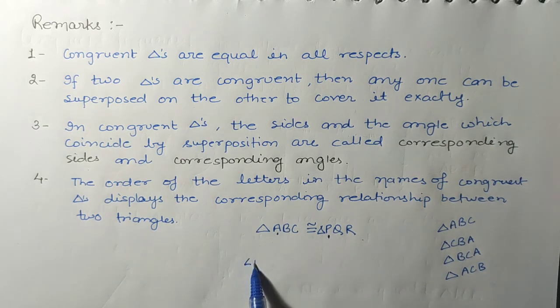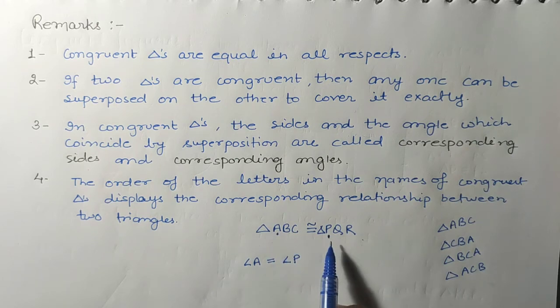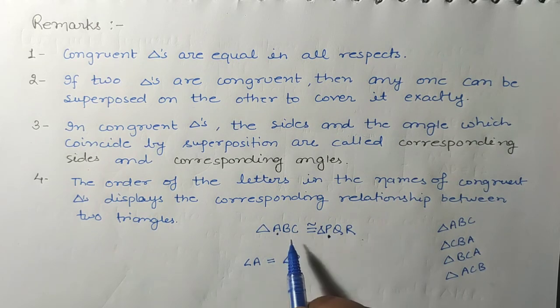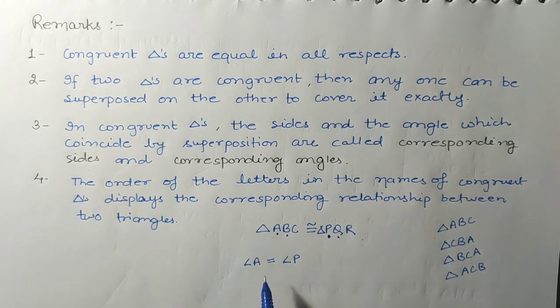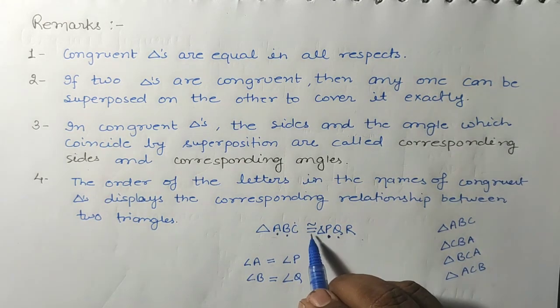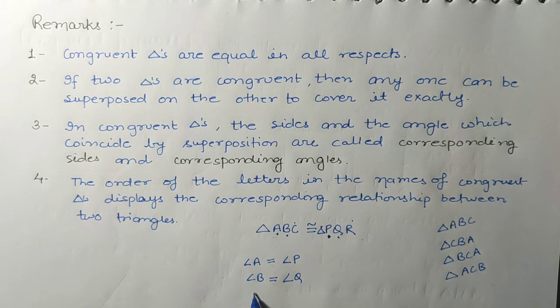That means angle A will correspond to angle P. B is at the second position in triangle ABC, and Q is at the second position in triangle PQR. So angle B will correspond to angle Q. The third one, C, is at the third position, and R is also at the third position. Then angle C will be equal to angle R. So these are about angles.